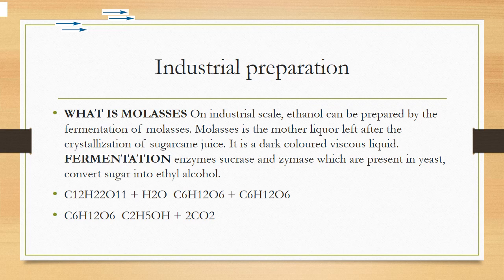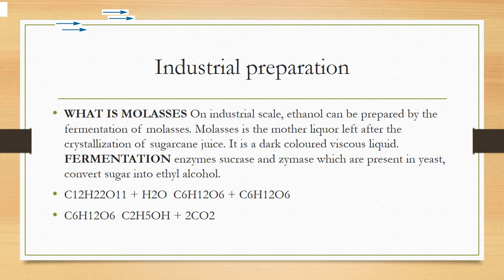Two types of fermentation take place. First is fermentation with the help of molasses. What is molasses? Molasses is a residue which is left after the crystallization of sugarcane juice.